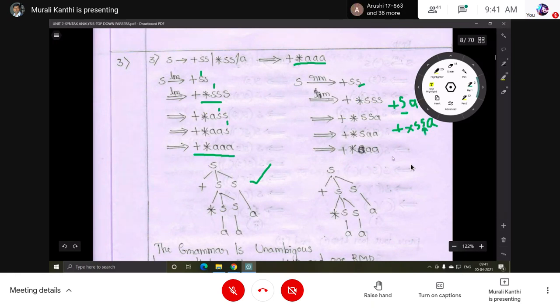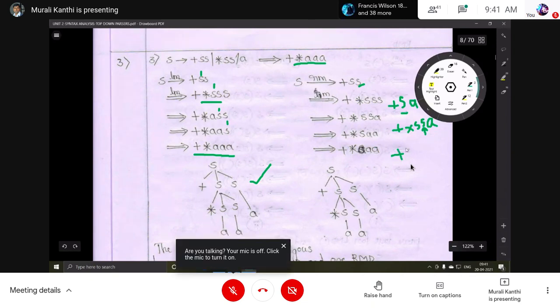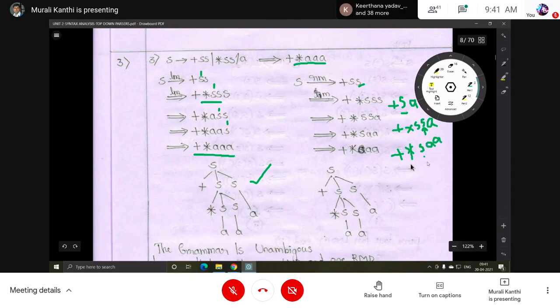Now replace this by plus star S, A. Then the rightmost non-terminal is this one. So plus star A.